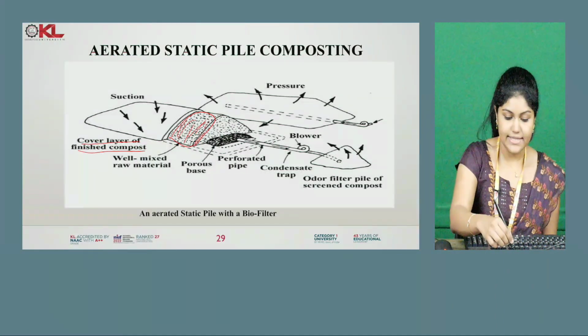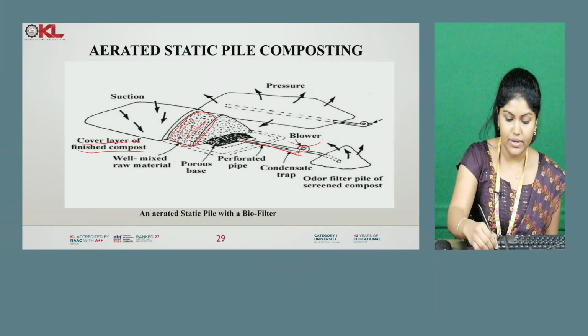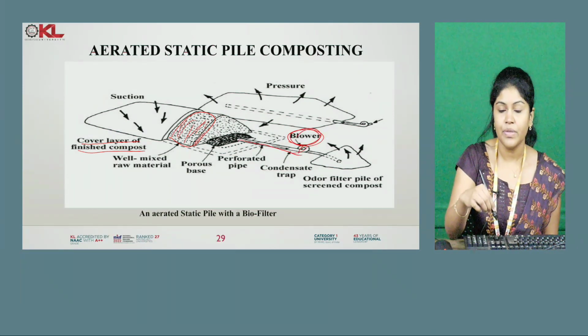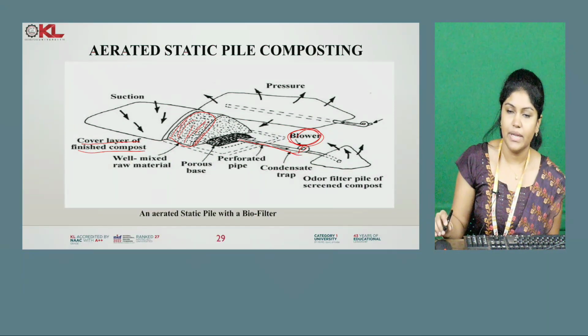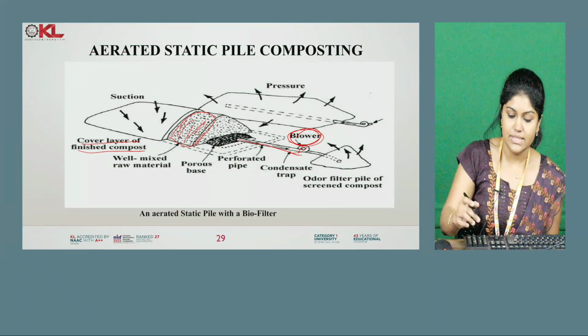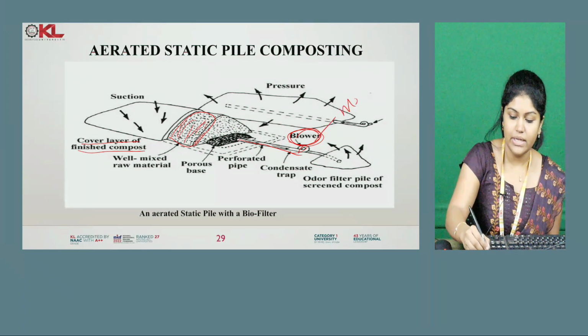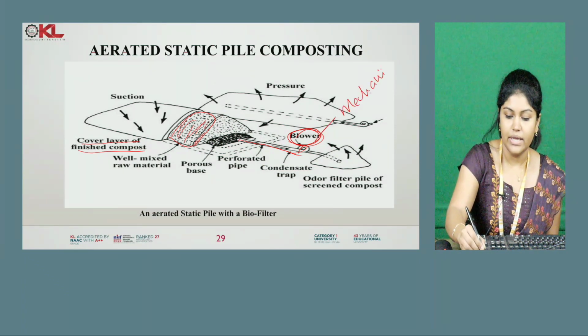And here you can see a perforated pipe is there. So here a blower is there. You can see the blower here. Through the blower we will be providing the aeration. So air will be given inside and proper aeration will be done in this case. This is a mechanical aeration.